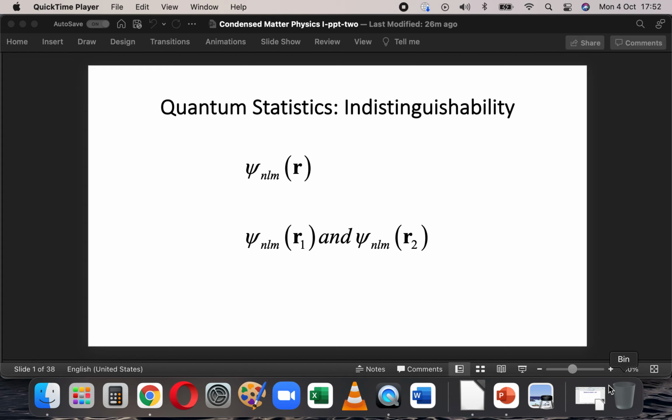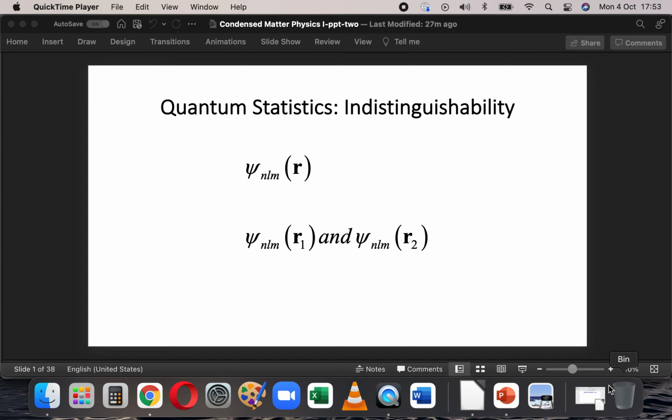Then you have L squared, the square of the orbital angular momentum operator. That will give you the magnitude of that orbital angular momentum. Then you have one component of the orbital angular momentum, usually taken as Lz. So there are only 3 operators, H, L squared and Lz. Each of them will give you 3 quantum numbers n, l and m. That is all. Those 2 electrons will have the same.